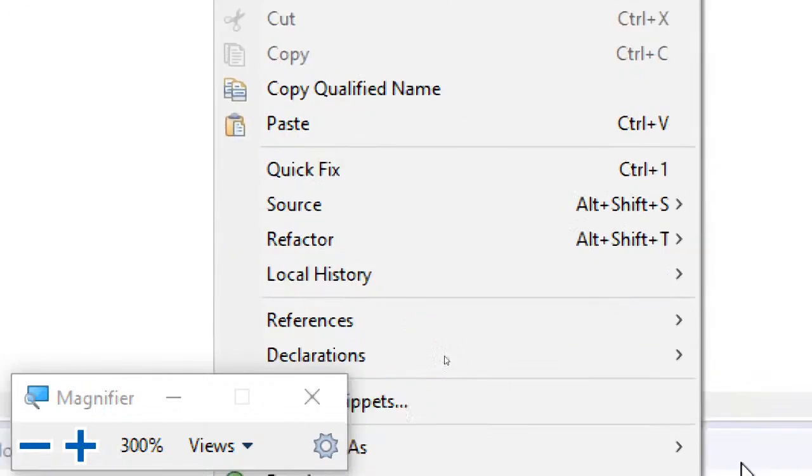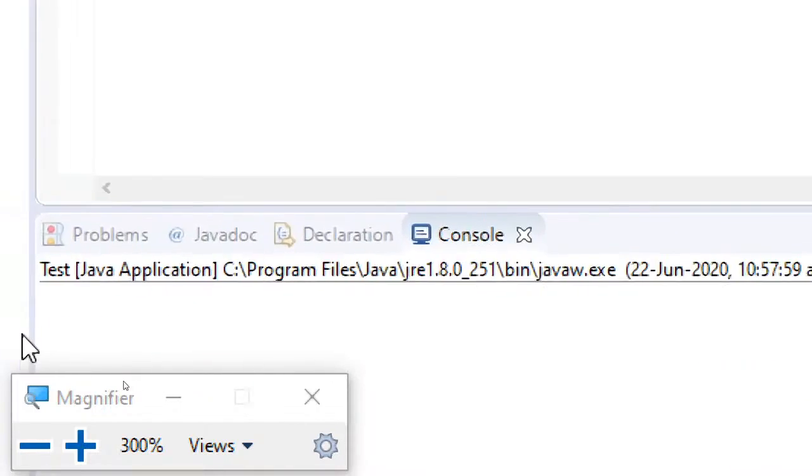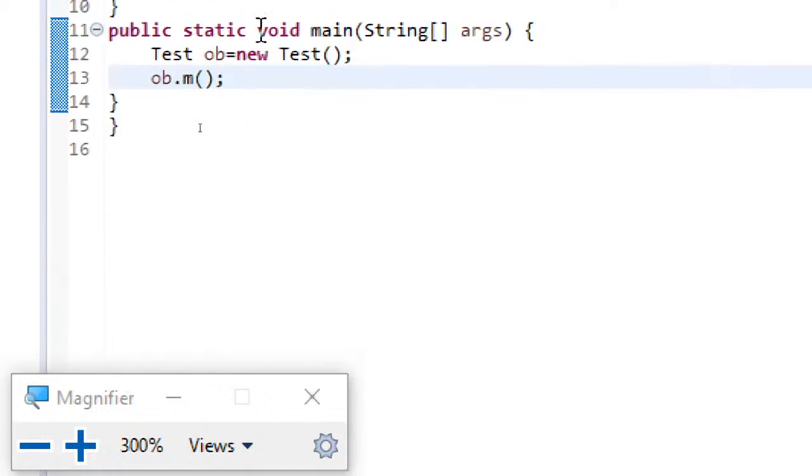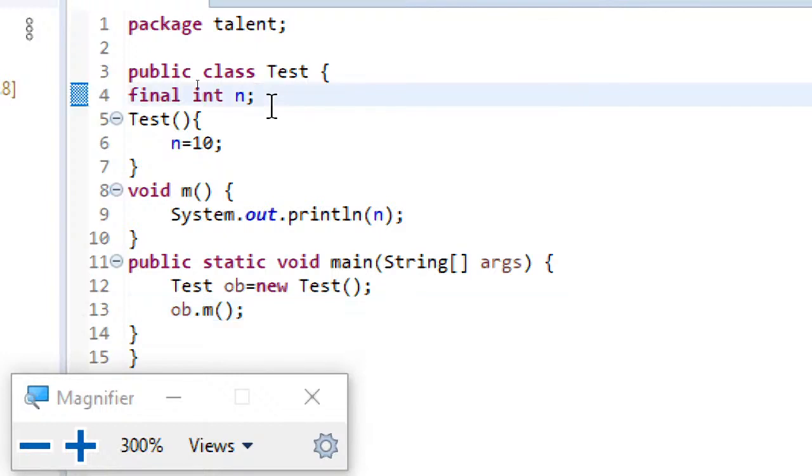Now output doesn't matter here. I just made my point what it is. So here you can see again the same output 10. The point to be noted from this code is that final variables can only be initialized within the constructor.